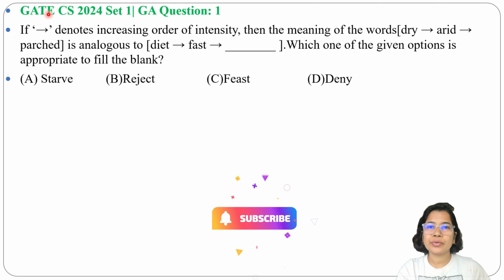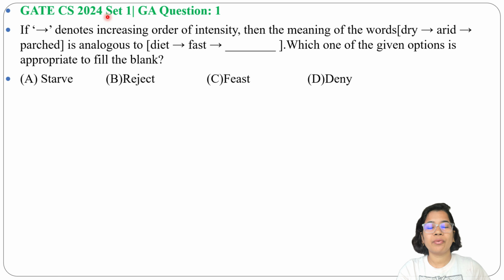Let's solve one previous question of general aptitude. This question was asked in GATE CS 2024 set 1 GA question number 1. If arrow mark denotes increasing order of intensity, then the meaning of the word dry arrow, arid arrow, parched is analogous to diet arrow, fast arrow. A blank is given. Which one of the given options is appropriate to fill the blank?